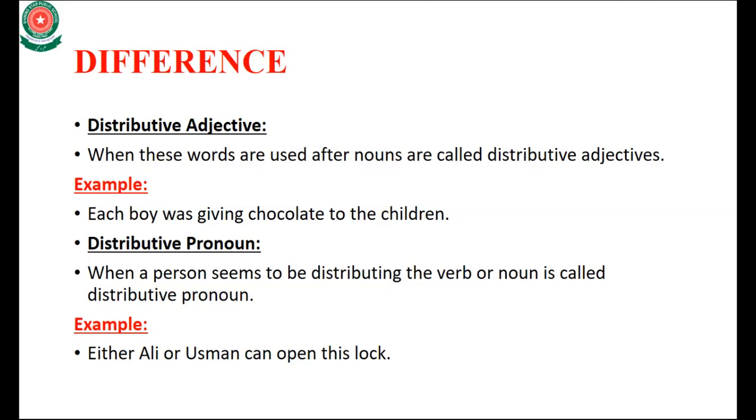Like, either Ali or Usman can open this lock. So here we use the distributive pronoun, either, for distributing. We use it like we use the words Ali or Usman. But in the distributive adjective example, we use only the word boy, and it gives the complete sense. But in the distributive pronoun, we use both Ali and Usman. We can compare both things.